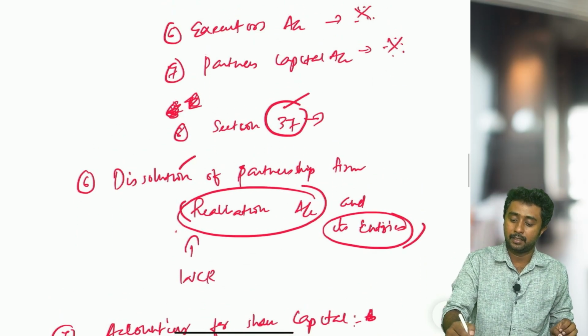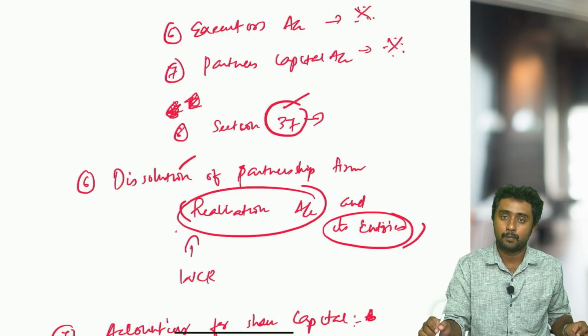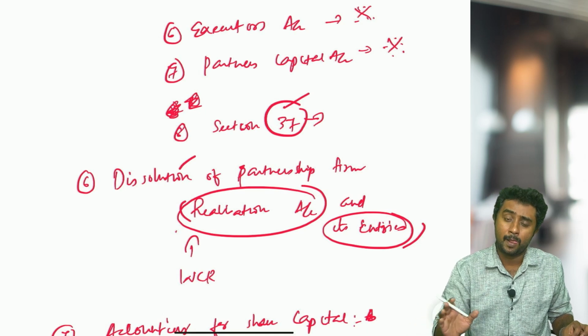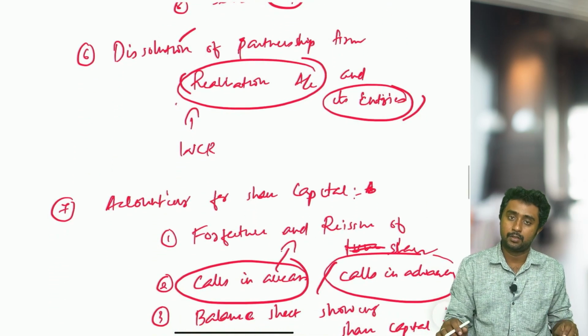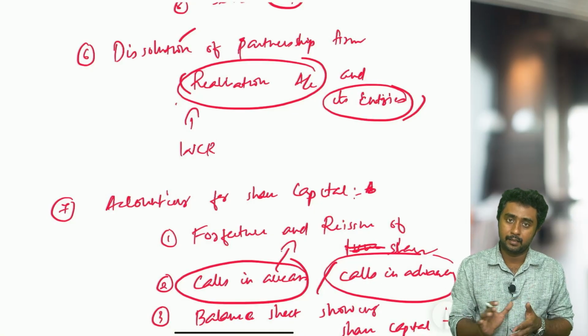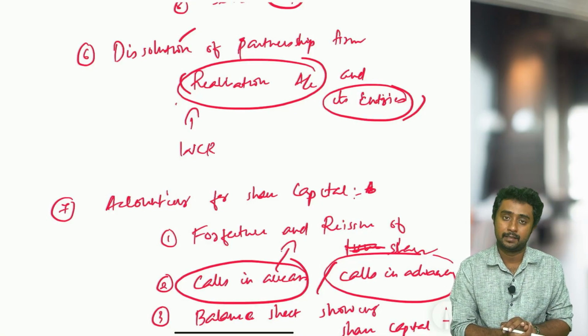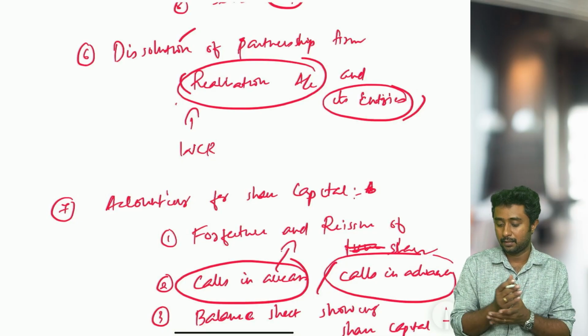Then next is section 37. What is section 37? According to that, what are the amounts that should be paid to the executor or the retiring partner, that we need to know. Then dissolution of partnership, from the entire chapter, any entries related to realization account preparation may also come. Loan cases, partners loan, loan to partner, all these things, realization expense related entries. So all these things you need to do.